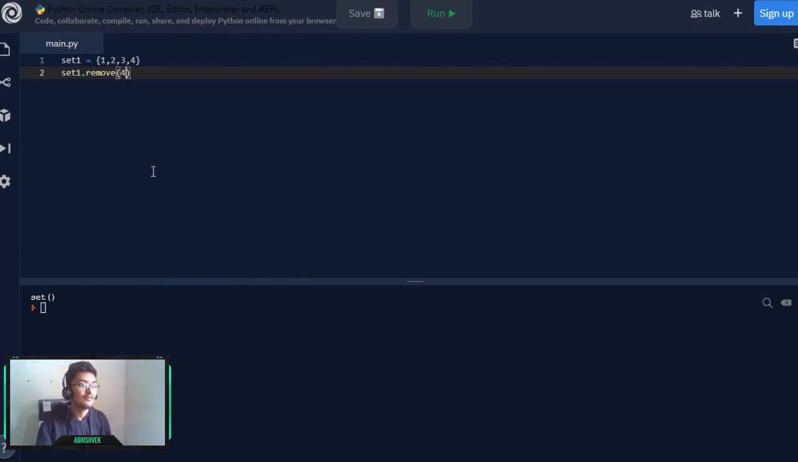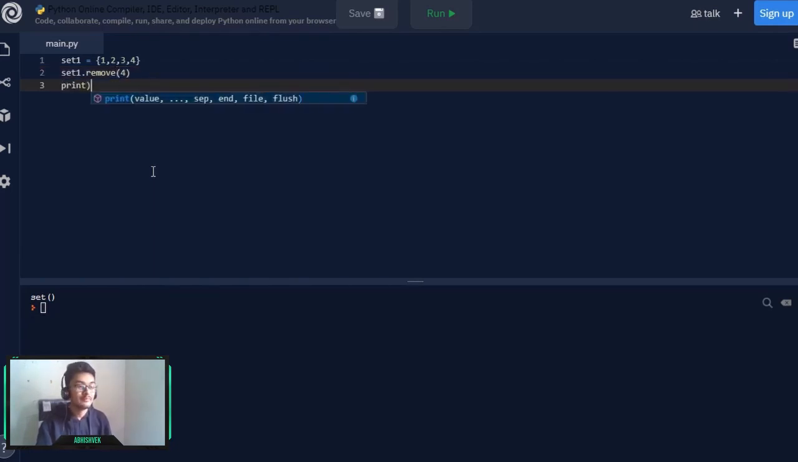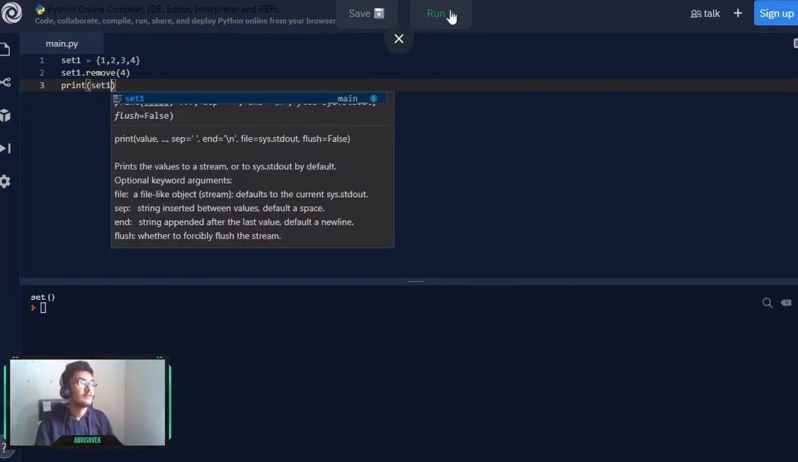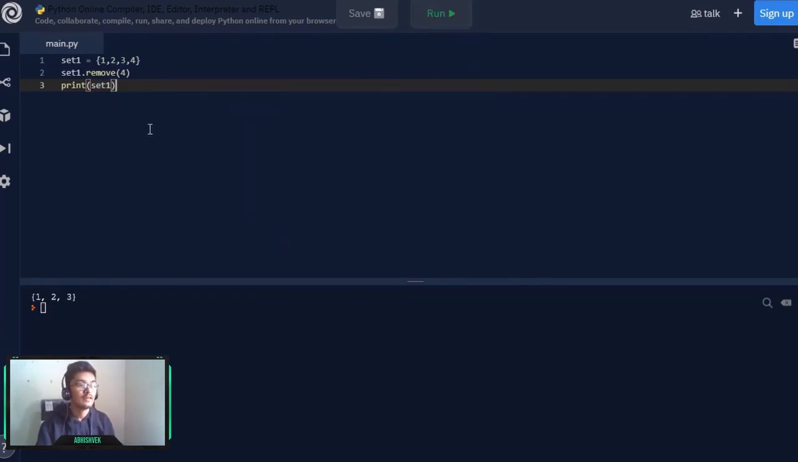So I can remove the value of 4 from it, and if I simply print out my set1 and run it once, the value will be removed. So this was set. Now remember, sets are unindexed and unordered, that is, values in it can be added but they cannot be changed.